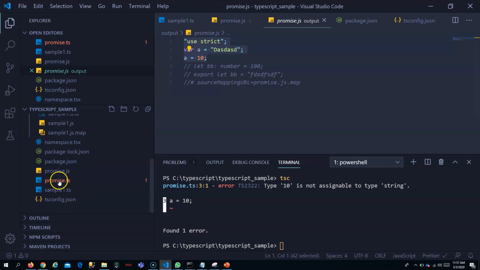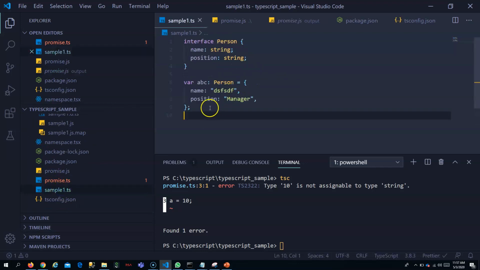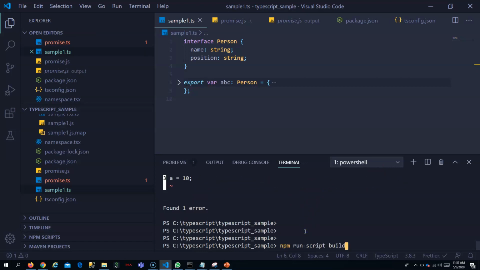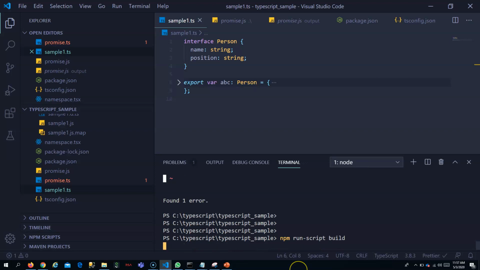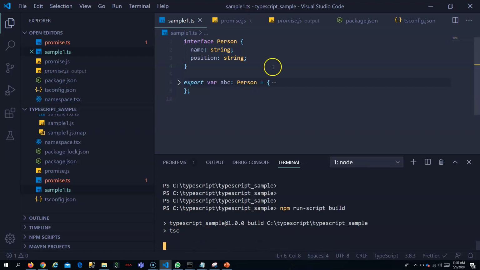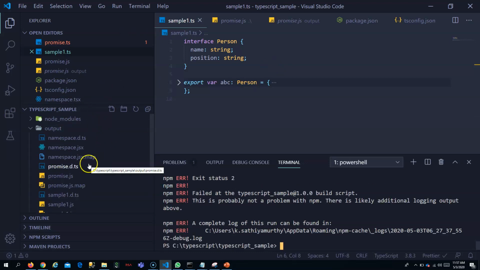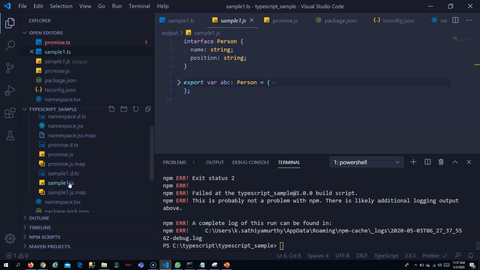Maybe I will write some export here. Export var equal to abc. If I write it here and run the script build, it should have built for me.